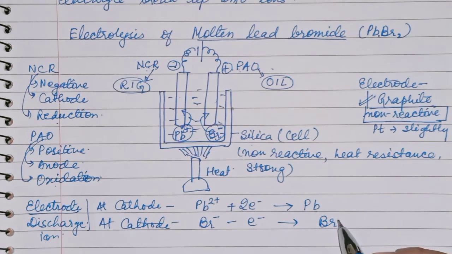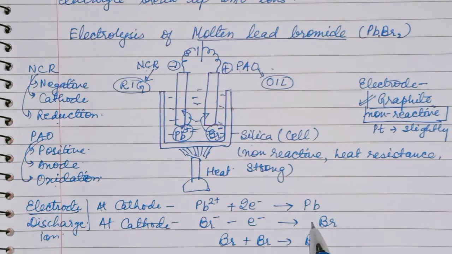Now children, remember one thing here, that Br cannot exist independently as a single atom. It is always Br2. Bromine gas exists as Br2. So you need 2 bromine atoms here.